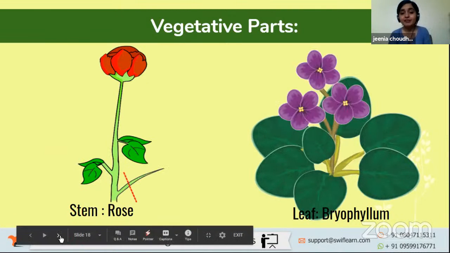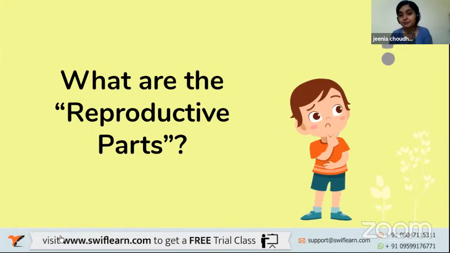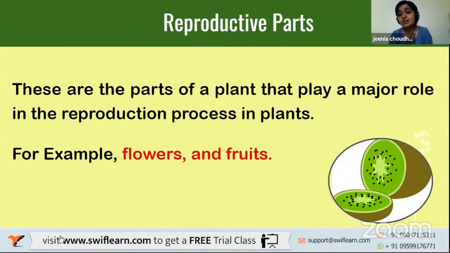Moving further, what are the reproductive parts of the plant? These reproductive parts of the plants are your flowers and the fruits. Why do you think these are known as the reproductive parts of your plant? You know why? Because they contain the seed inside them.